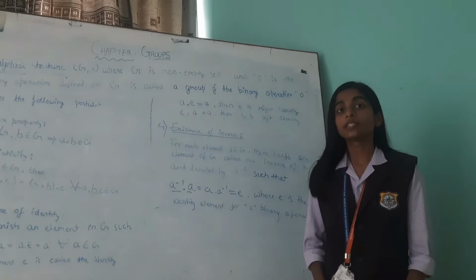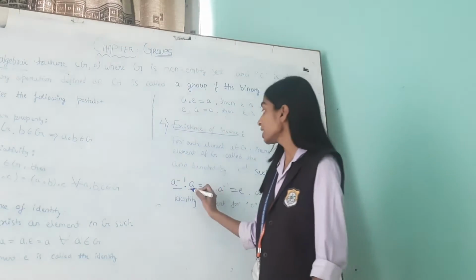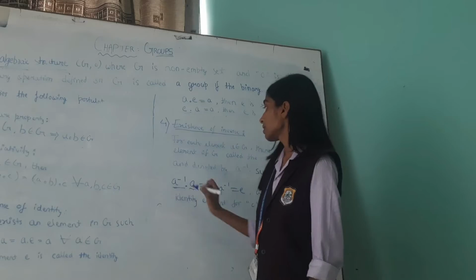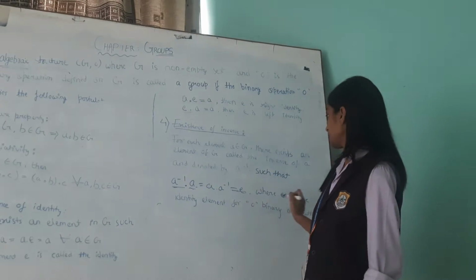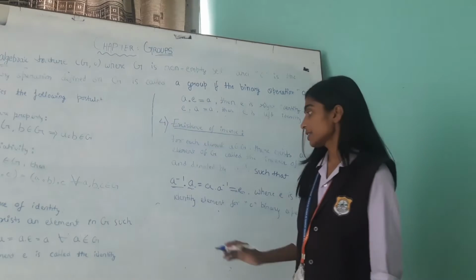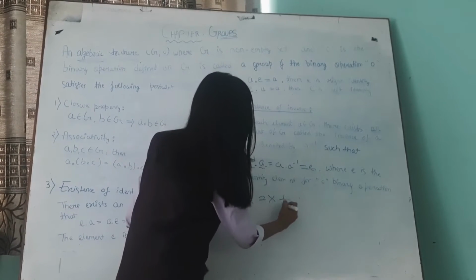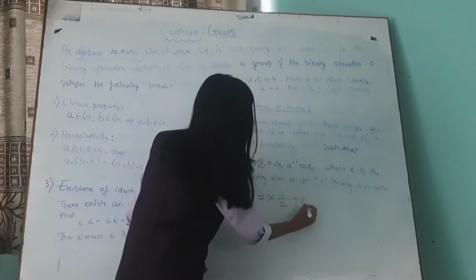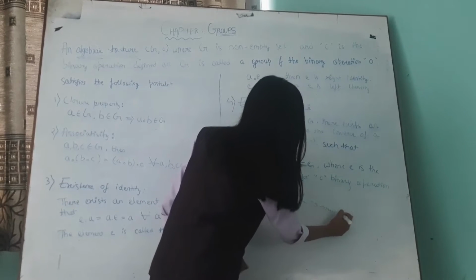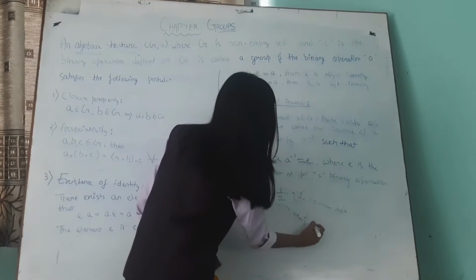If we multiply any element with its inverse, the result should be E, where E is the identity element for binary operation O. For example, if we multiply 2 with its inverse, the result should be 1, which is the multiplicative identity, and 1 by 2 is the multiplicative inverse.